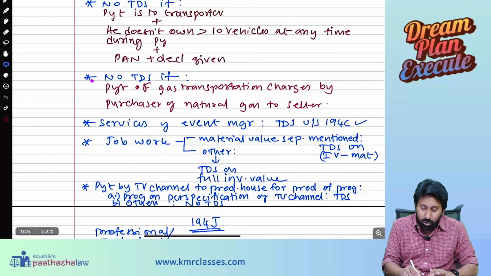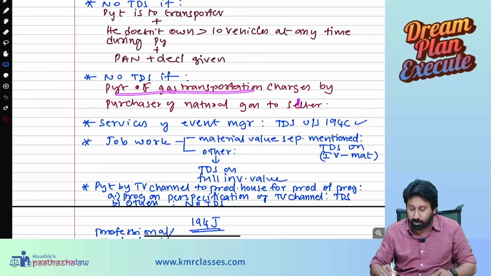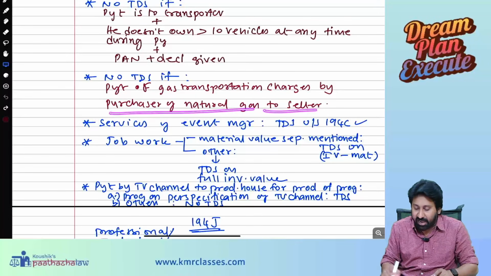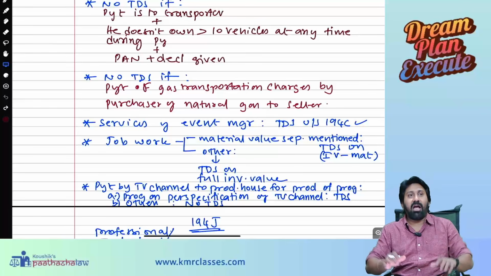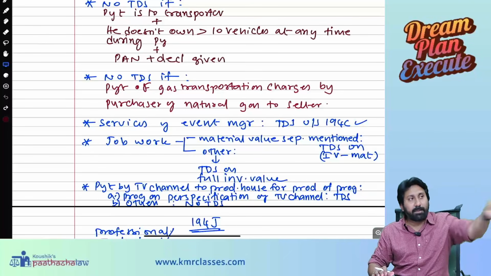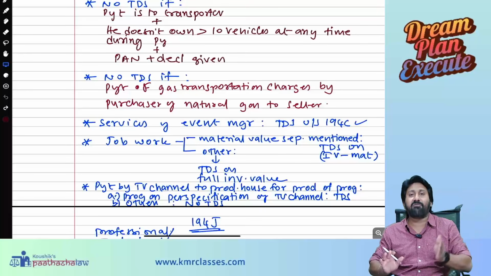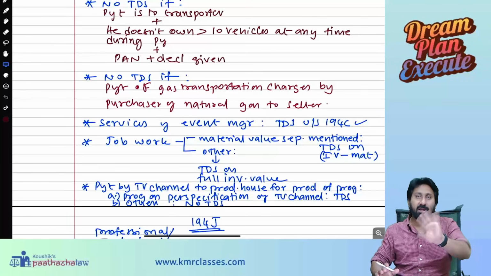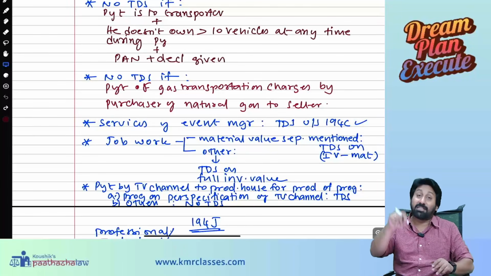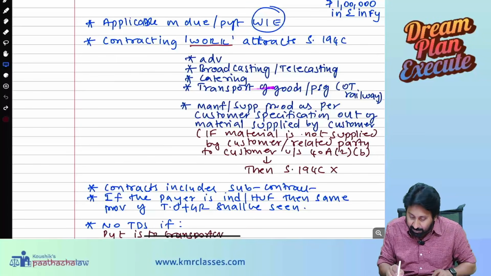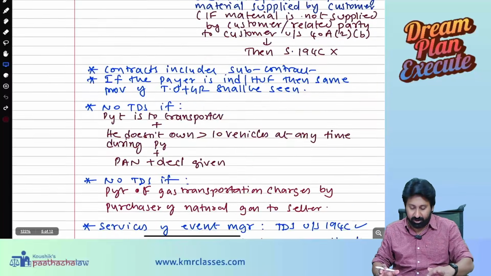Next, no TDS, another case added. Payment of gas transportation charges by the purchaser of natural gas to the seller. Okay, I will book a cylinder. That person will supply it to me. For that, I will make a payment for bringing the cylinder from one place to another. At that time, when you make the payment, TDS is not required, because that will come under transportation charge, but that transportation does not come under this one. Okay, so LPG and natural gas, they are excluded.